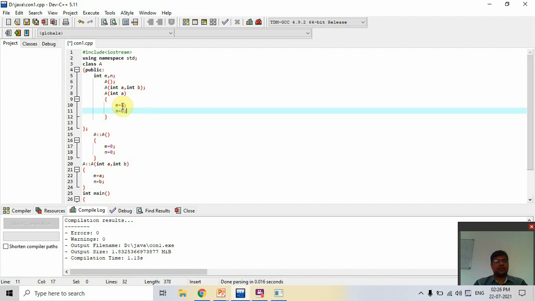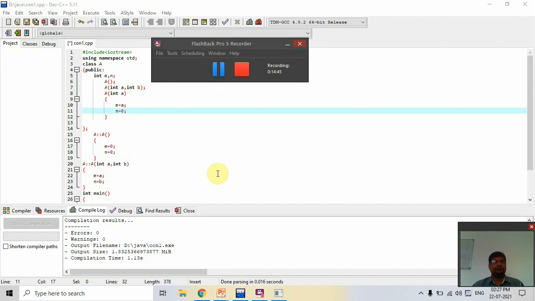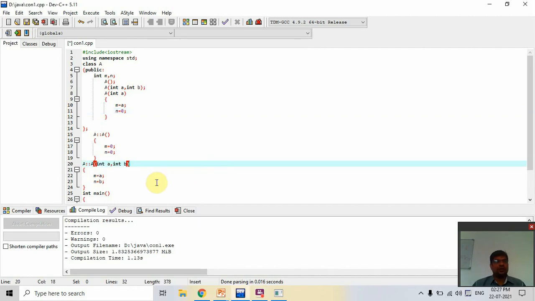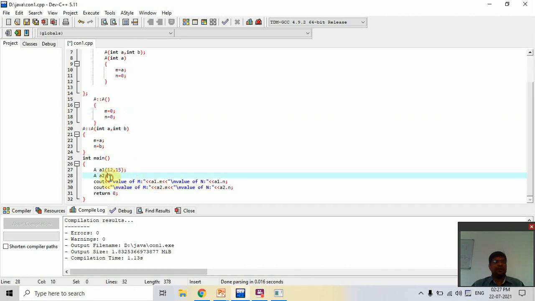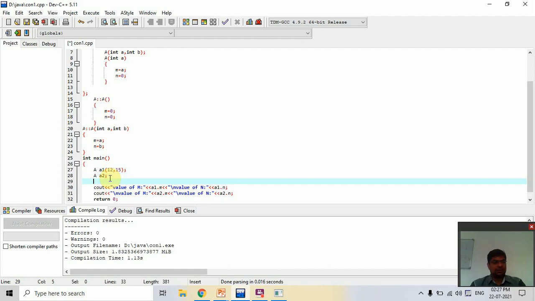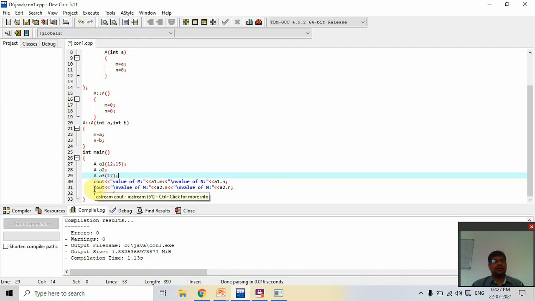So here n is assigned 0 and m is assigned a. Now we create the third variable with capital A, A3, and we pass only one value, that is 17. Now this third constructor is called. Now I copy this.